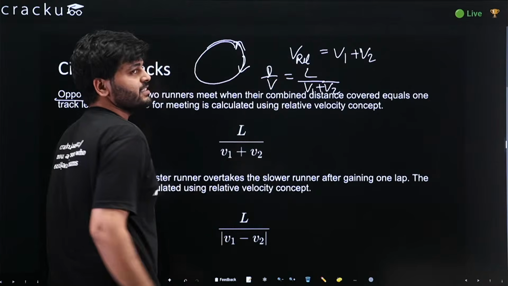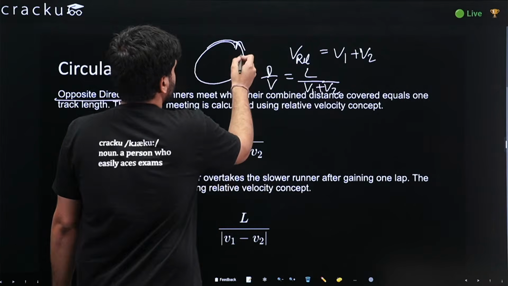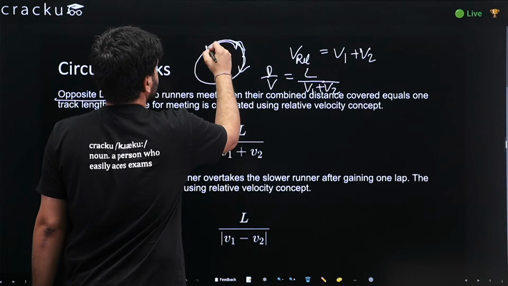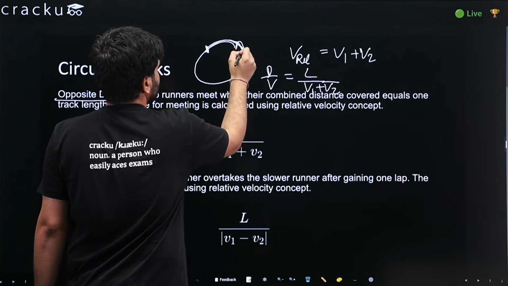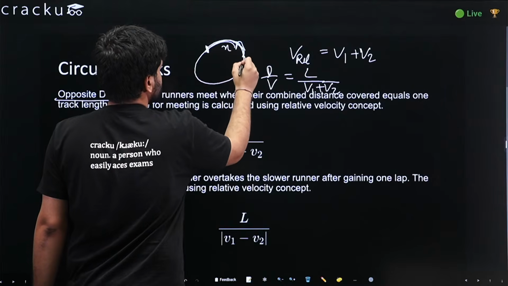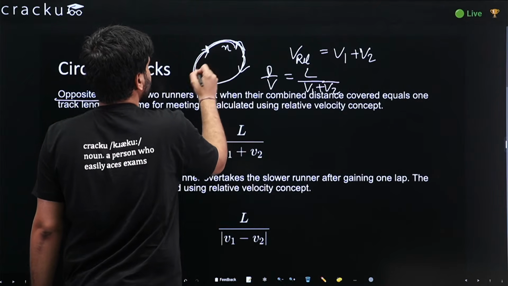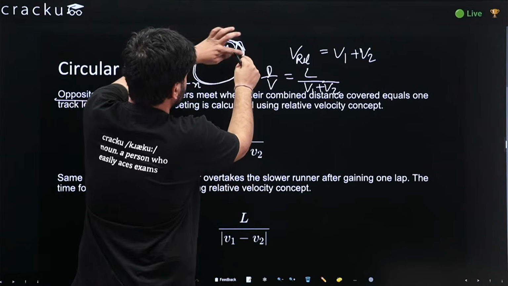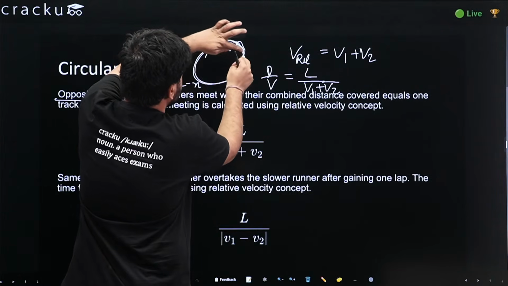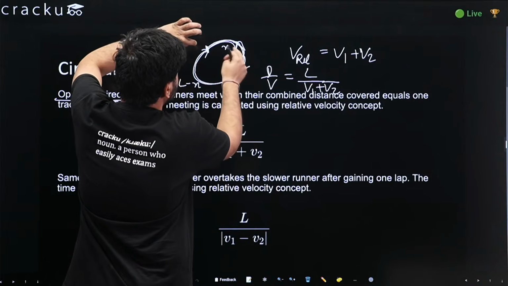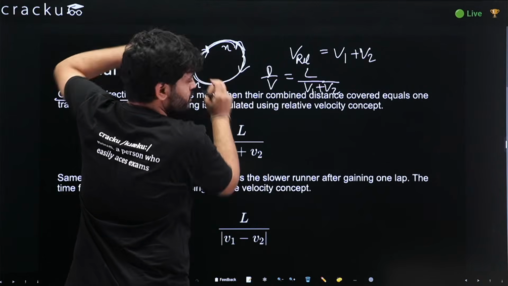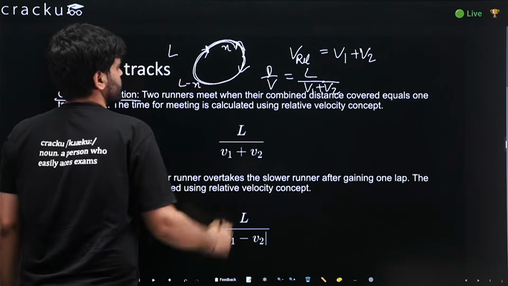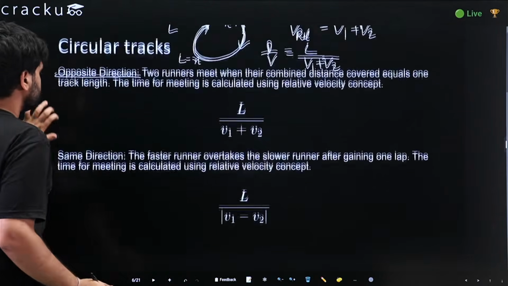Now, why is the distance L? Because, let's assume they met here, me and my friend met here. My friend covered this X distance, so I would have to cover L minus X distance. We both would cover one full track length to meet, right? If we cover this much, I would have to cover the remaining portion. So L minus X plus X would be L. So the distance would always be L.